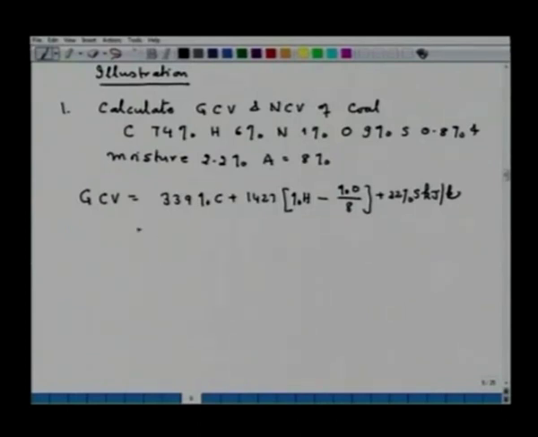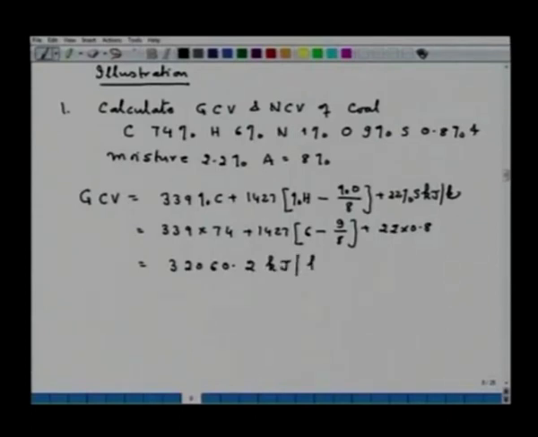So, I will be just substituting the values: 339 into 74 plus 1427 into 6 minus 9 upon 8 plus 22 into 0.8. Now, all that you have to do is multiply and add them together. So, the value will be 32060.2 kilojoule per kg. This is how you will be calculating.